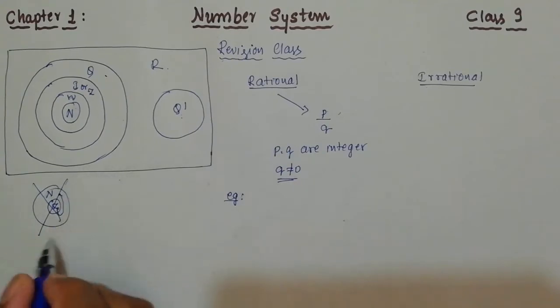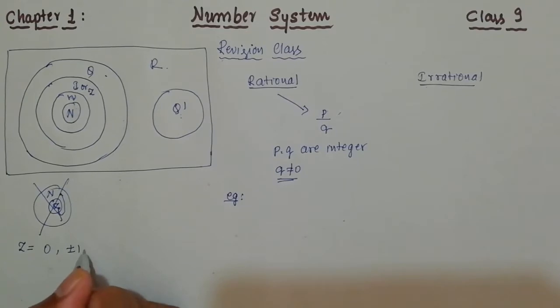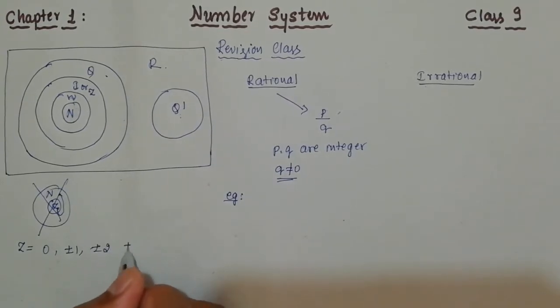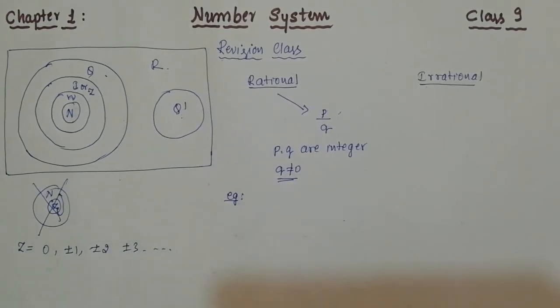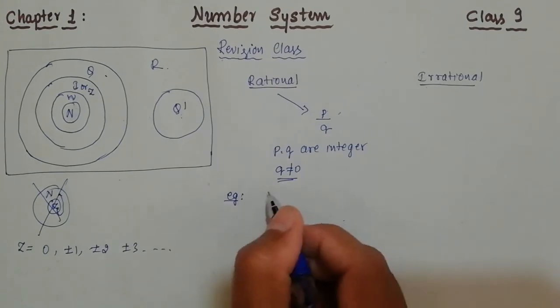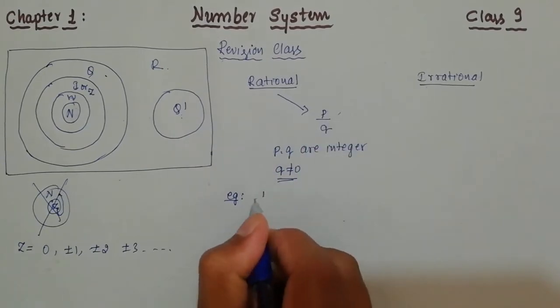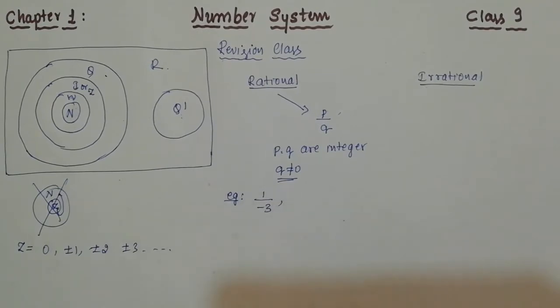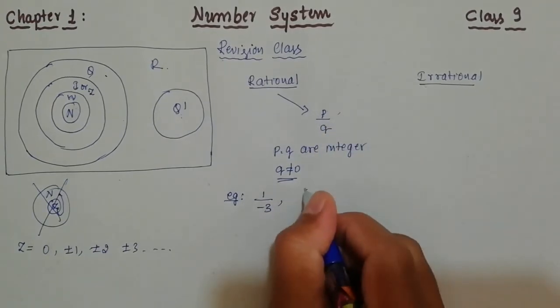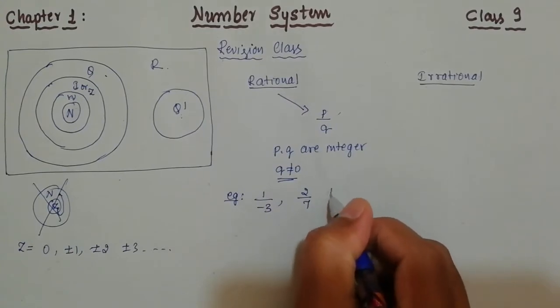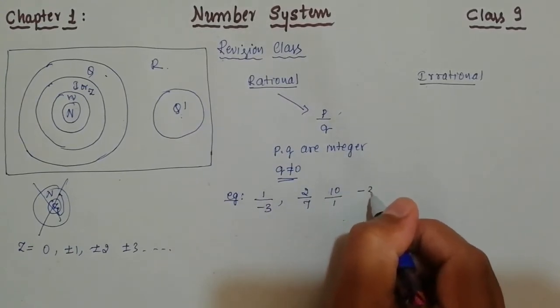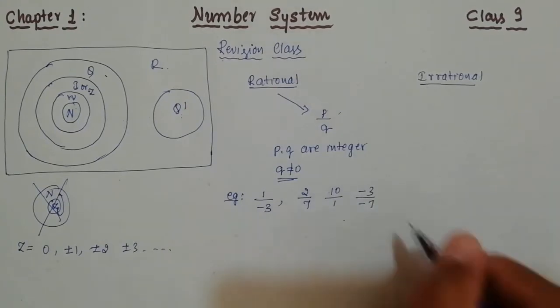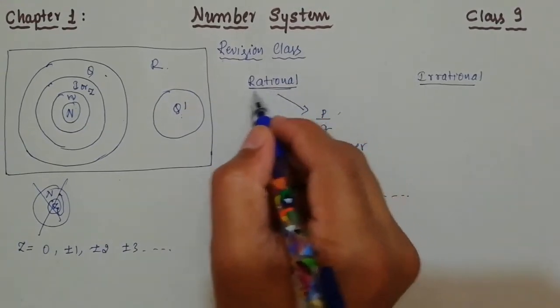Integers means 0, plus or minus 1, plus or minus 2, plus or minus 3 and so on. You can take any integer, positive, negative or 0. If I take 1 in the place of p and minus 3 in the place of q, 1 by minus 3 is a rational number. In the same sense you can take 2 by 7, 10 by 1, and minus 3 by minus 7. These are all rational numbers.